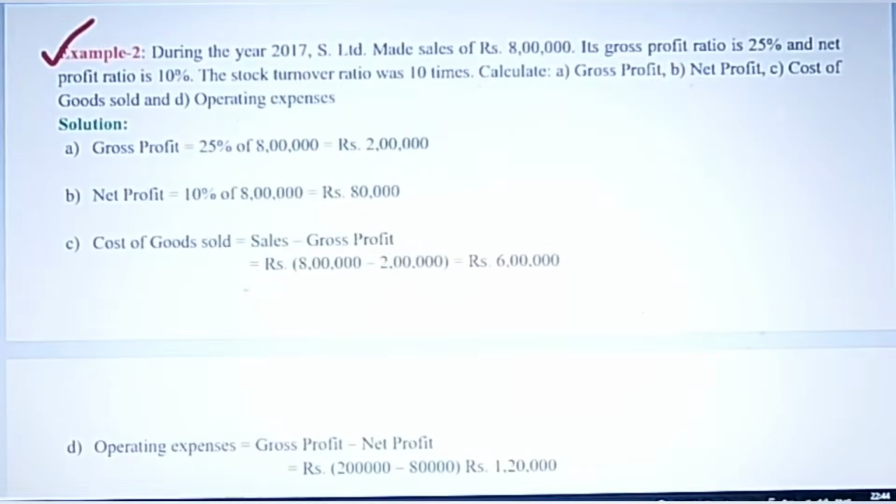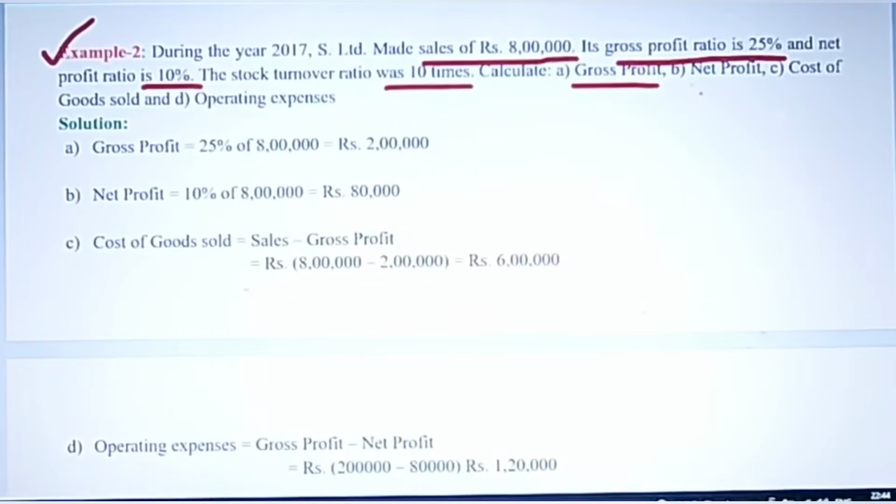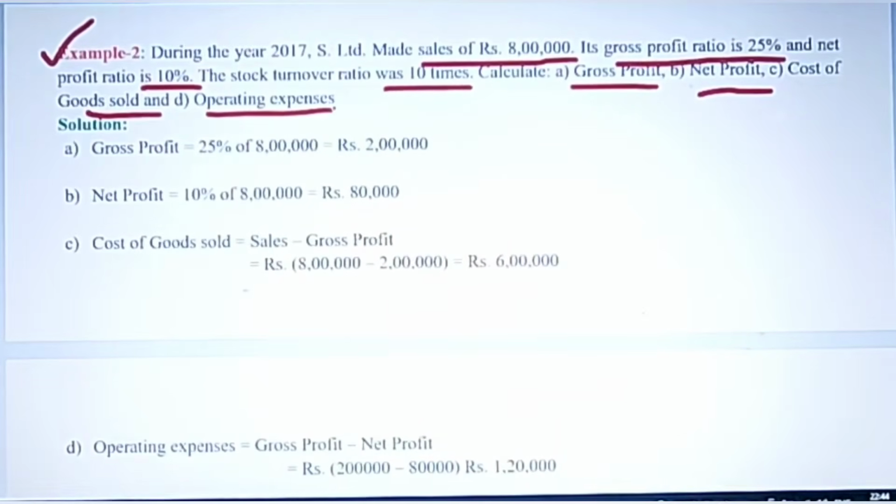Okay, example 2. Example 2 is from ratio analysis, and here sales figure is given 8 lakhs, gross profit ratio is given 25%, net profit ratio is given 10%, and stock turnover ratio is given 10 times. And what you have to find out, you have to find the gross profit, net profit, and cost of goods sold, and operating expenses. So these four things you have to find out, right?